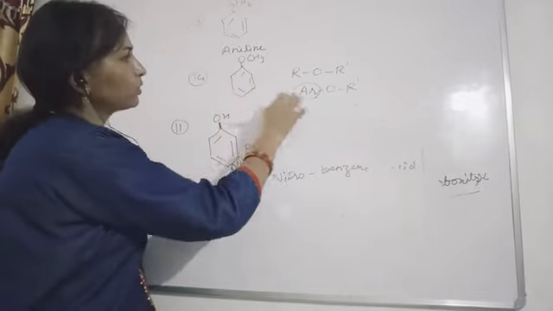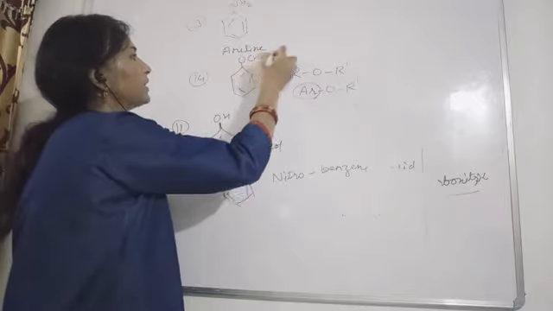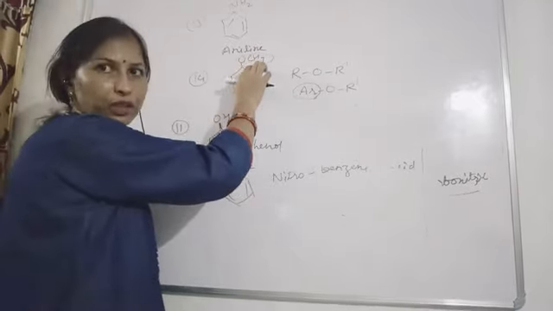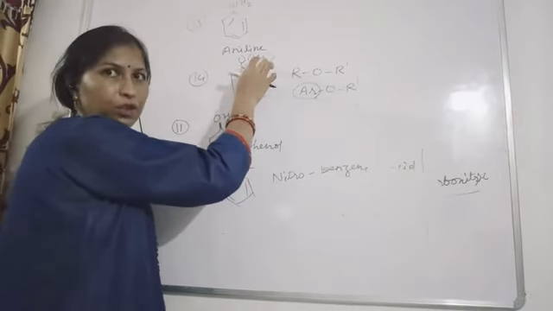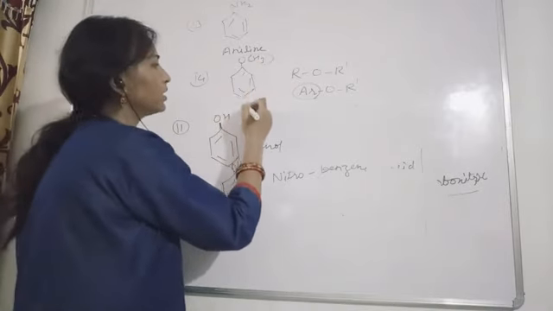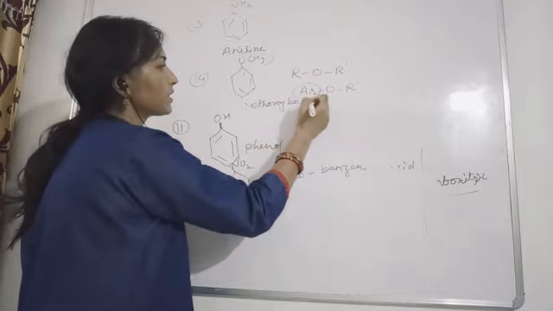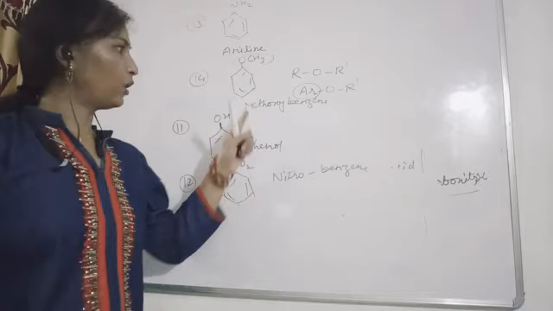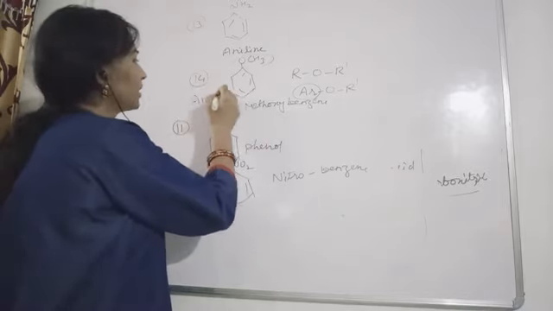The name is, this is acting as methoxy. If your alkyl group changes, the name also changes. If you write C2H5 here, then it is ethoxy. So this is methoxybenzene. To this compound we call anisole. This is called anisole.